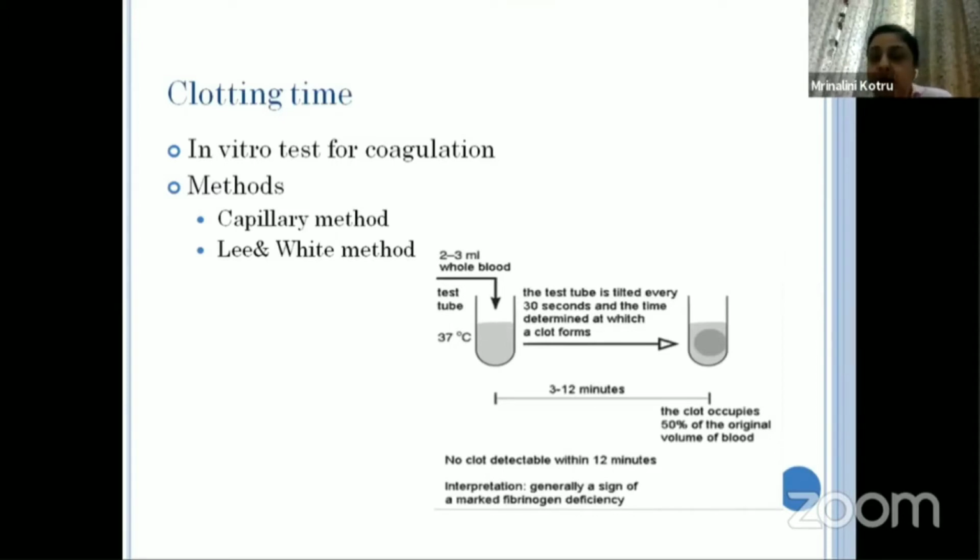I'm not going into the details of it because it has become redundant for all practical purposes in most areas of India. It is of some value in very remote places which still don't have access to a lot of reagents and other sophisticated instruments.